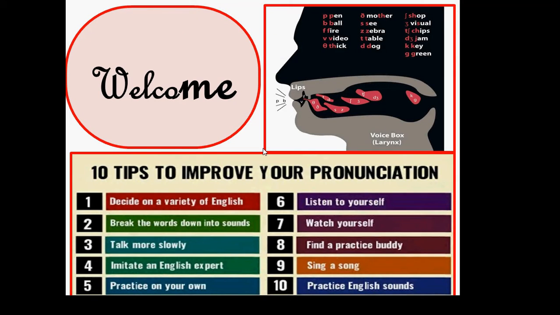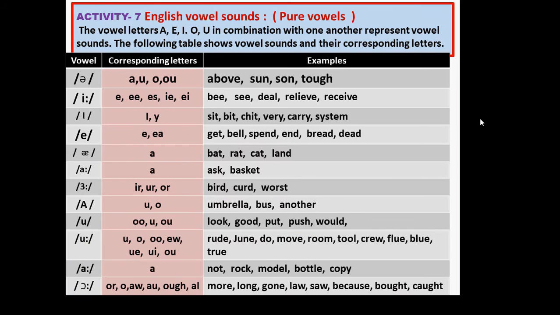Let us learn some more things about pronunciation or English sound. Say English vowel sound, pure vowels. Let us learn about pure vowels. A, E, I, O, U. These are just symbols, and this table shows the different sounds, 12 sounds, their symbols, phonetic symbols, and practice words.